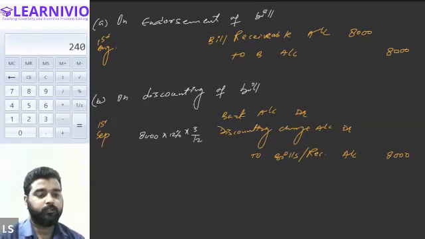So this will be 240 rupees. So 240 for the discounting, and the remaining 7,760 will be debited to bank.